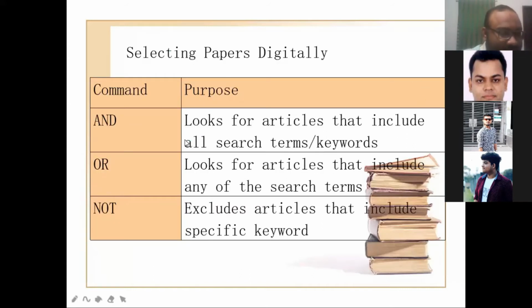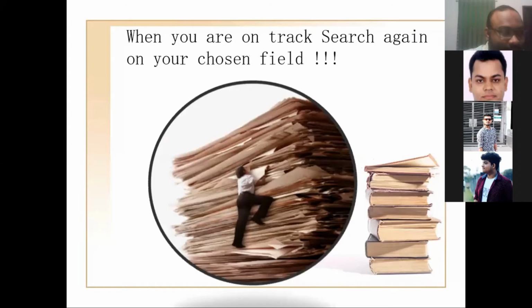Then, when selecting papers digitally with logic, we know that all the inputs should be matched. So look for the articles that include all the search items or keywords, and you should keep them. Look for the articles that include any of the search items, and you also should keep them. Exclude articles that specifically don't belong to your research field. After doing these things, you will get the literature in your way.